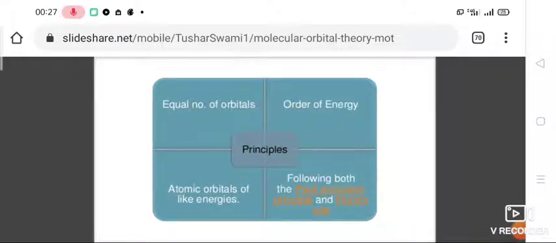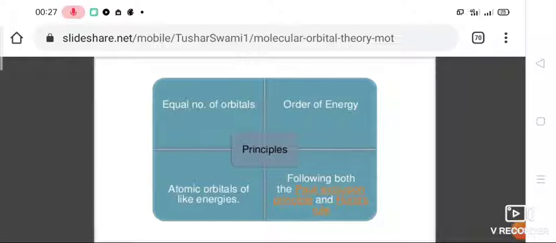What are the principles related to arranging the electrons in molecular orbitals? First, you should have an equal number of orbitals, for example 1s, 1s, 2s, 2s, 2px, 2px, and they have an order of energy.